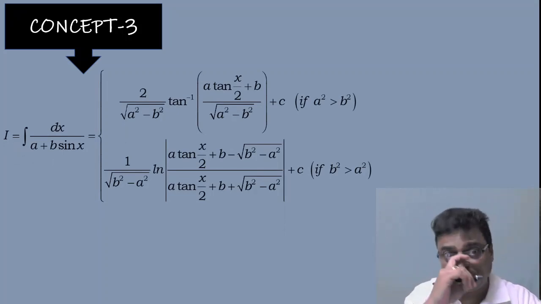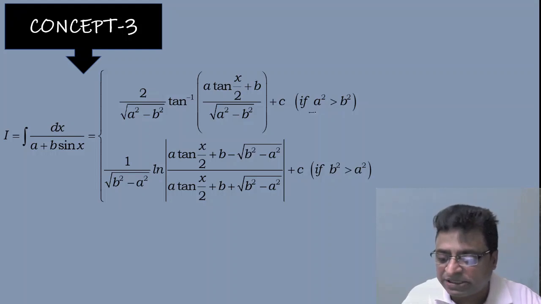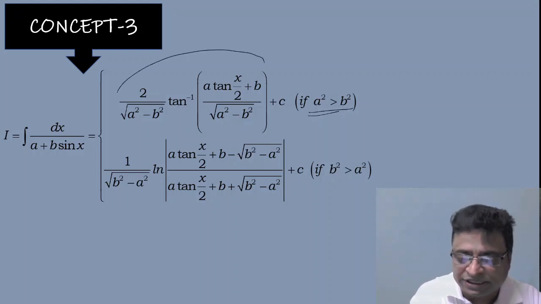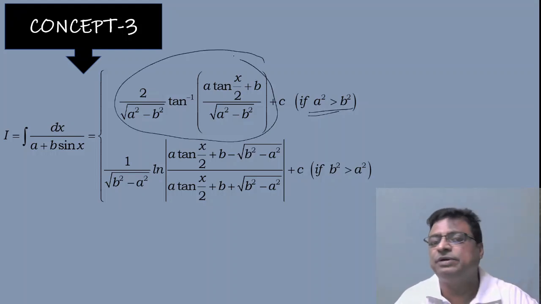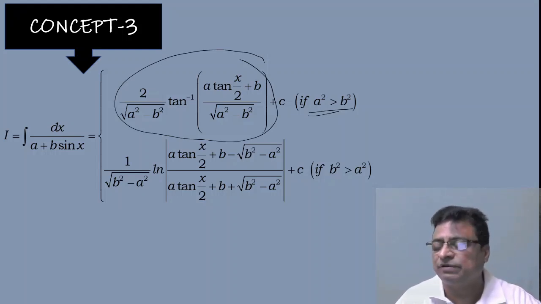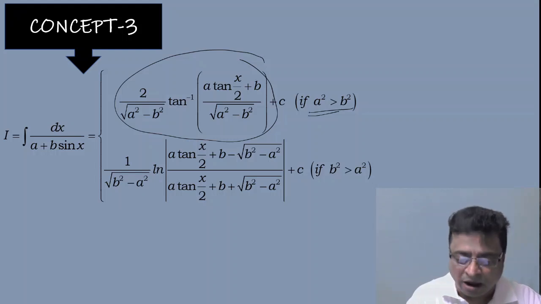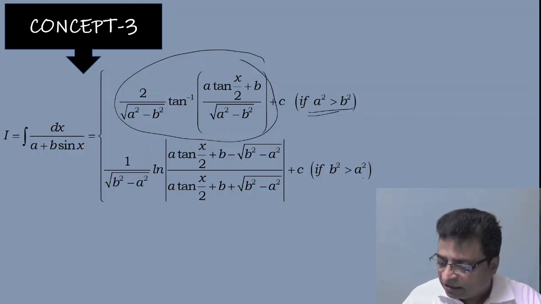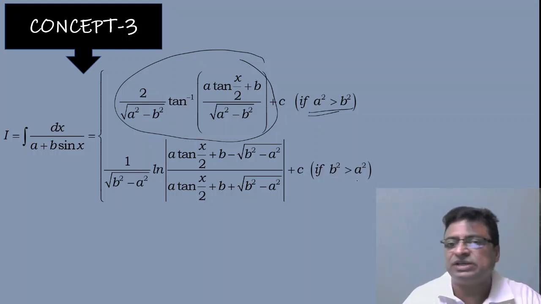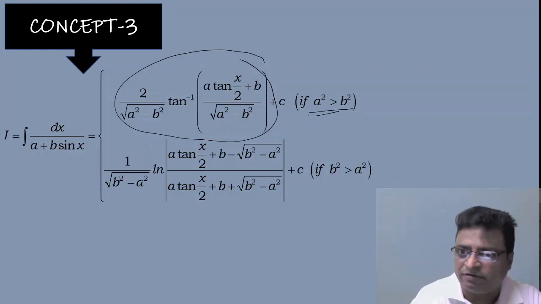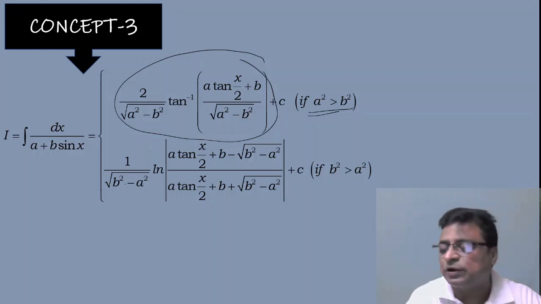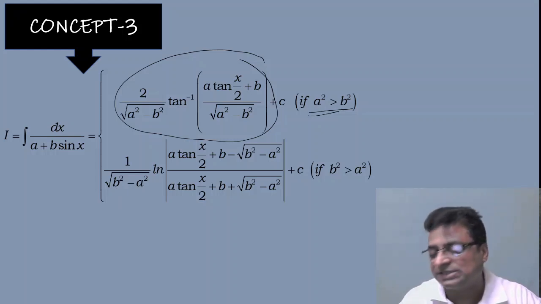The same thing will happen. If a square greater than b square, here only one conversion is there, that is 2 by root of a square minus b square tan inverse of a tan x by 2 plus b by root of a square minus b square. Or if a square less than b square, or b square greater than a square, then 1 by root of b square minus a square. Because always, please keep in your mind that the term inside the root should be positive. So be careful, try to understand that concept.